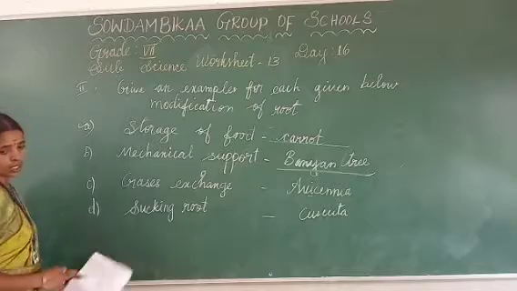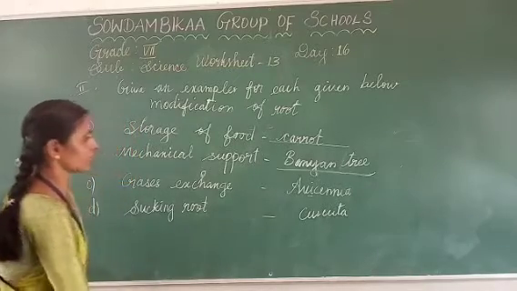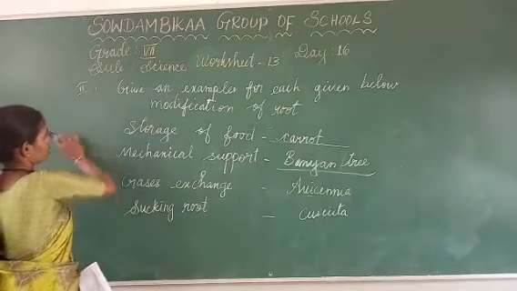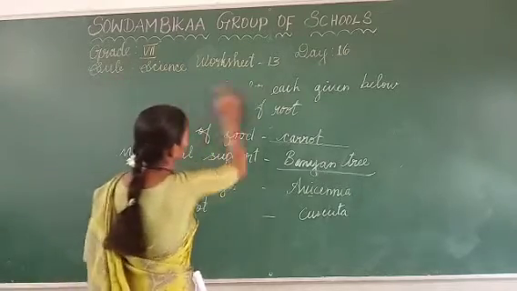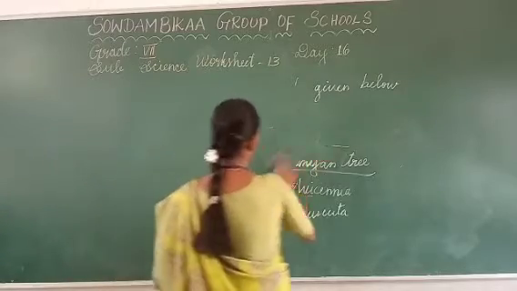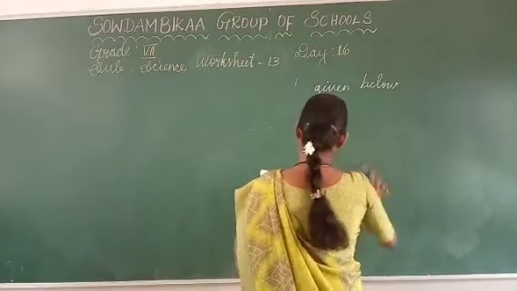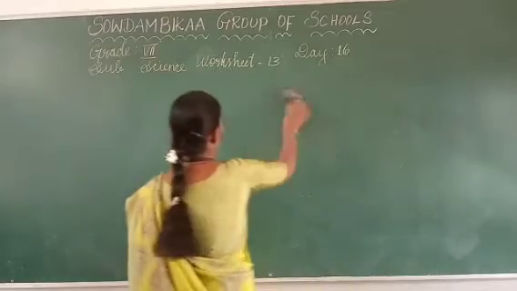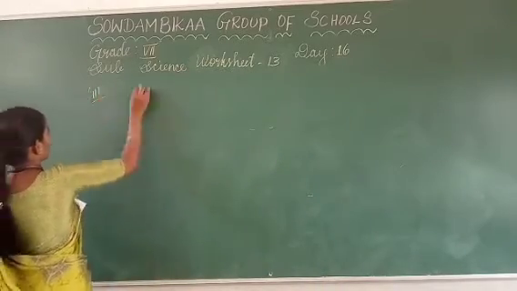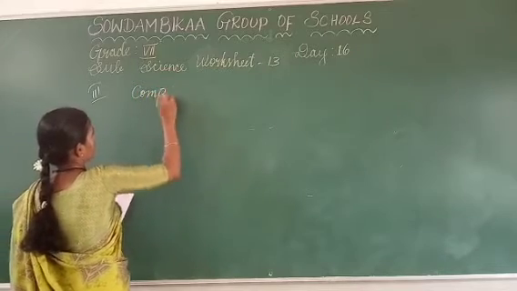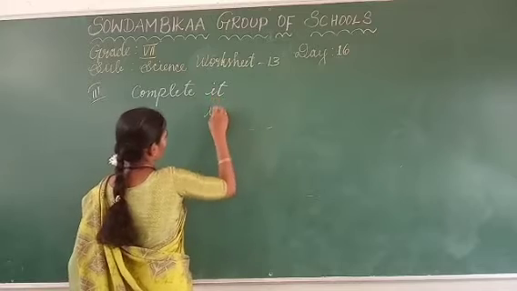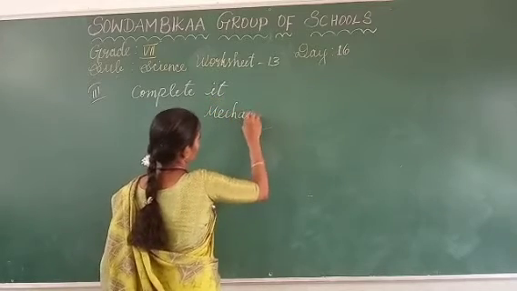The second Roman number we have completed. Have you corrected all? Yes. The third Roman number is complete it. What we have to complete is about the modifications, about mechanical support. Complete it. What have they given? It's mechanical support.